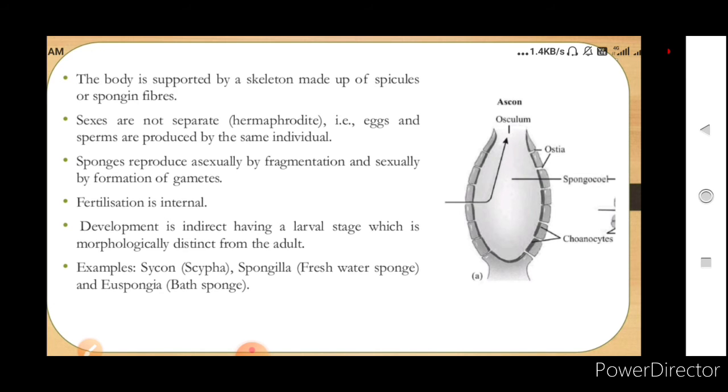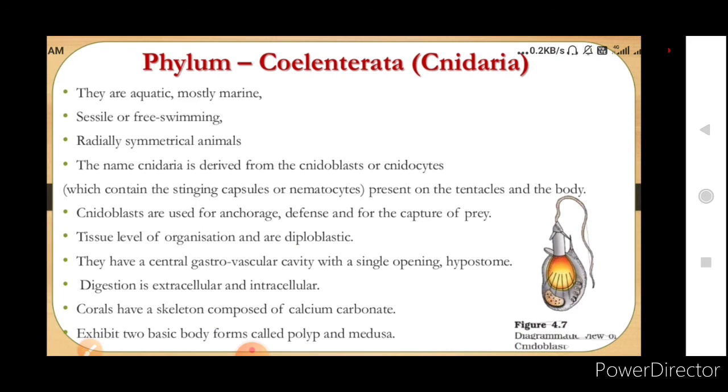Development is indirect, that means there is a larval stage which is morphologically distinct from the adult, and the examples are Scypha, Spongilla, Euspongia. Here you have to remember examples of every phylum, with 2 to 3 examples and the common name also. So now after Porifera we move to the next phylum, that is Coelenterata or Cnidaria.